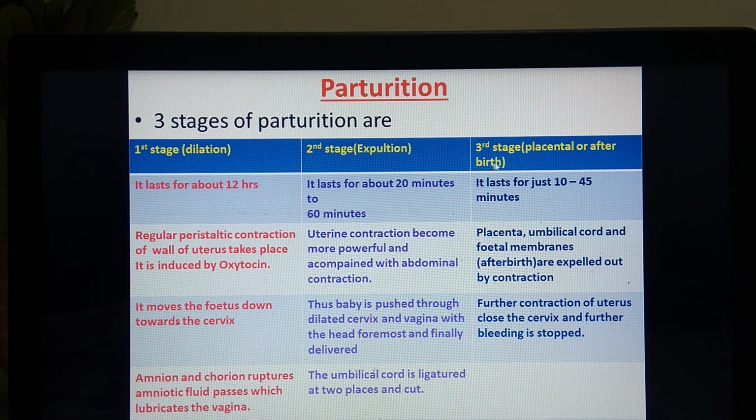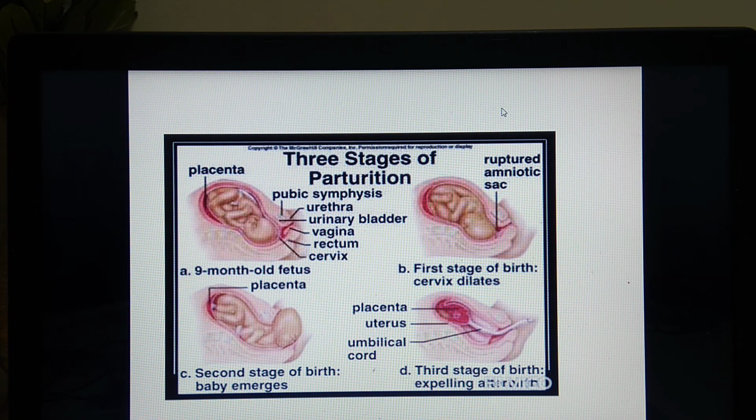Okay, so we'll see diagrammatically how the process of parturition takes place. So this is a diagram. This is the placenta shown here. Through the placenta, the baby is getting nourishment and oxygen, and this placenta is attached to the baby's body with the help of the umbilical cord.